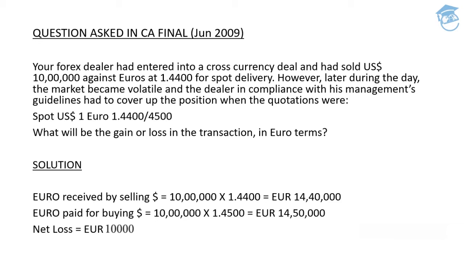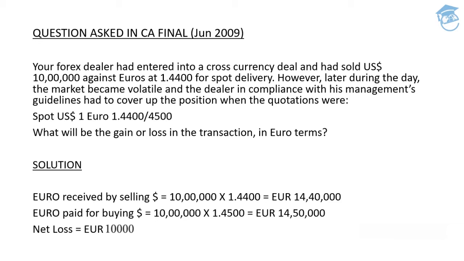Okay, so it's as simple as that. That 1 US dollar is being provided. You have actually entered into the deal and you have sold your US dollars for 1.44 euros. Now you'll be going back to the bank and you'll say, bank, I need to buy the US dollar. Bank will say, okay, I can provide you the dollars, but since the base currency in this particular case is dollar, you need to pay me a higher amount. Bank is going to be selling you the dollars for a higher price, obviously. So bank will provide you 1 US dollar for euro 1.45.